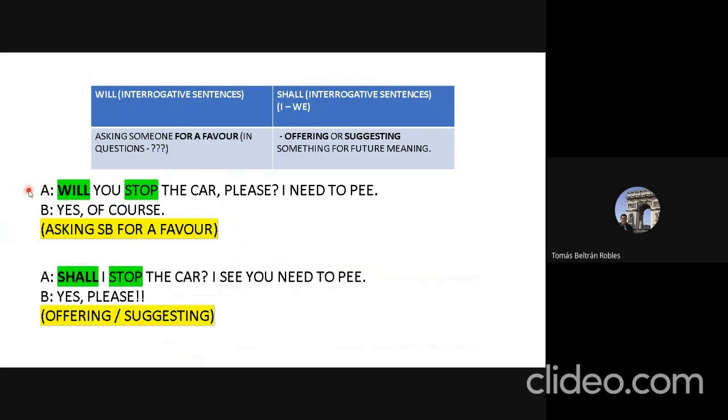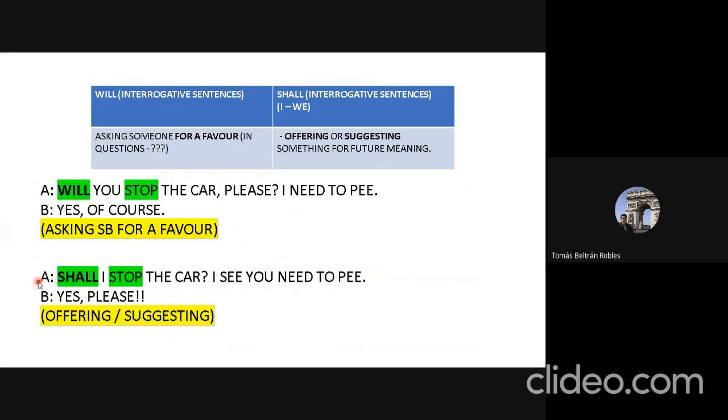I need to pee. Yes, of course. By using will future for stop in a question, you are asking somebody else for a favor because you have a necessity, an immediate and spontaneous necessity. That's why we use will in a question. But observe in the next conversation, now the roles are switched. Now the driver suggests or offers something to the passenger by asking the question.